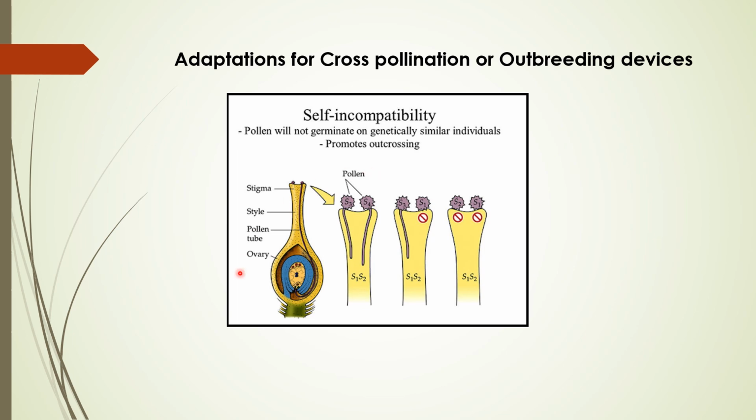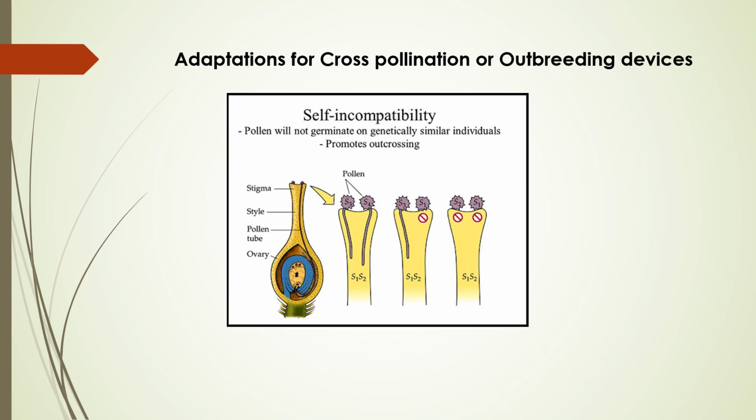Children, in this module we discussed the types of pollination, the strategies developed by plants for cross pollination, and the adaptations of flowers for self pollination. We were discussing the first part of reproduction, the pre-fertilization events, including gametogenesis.